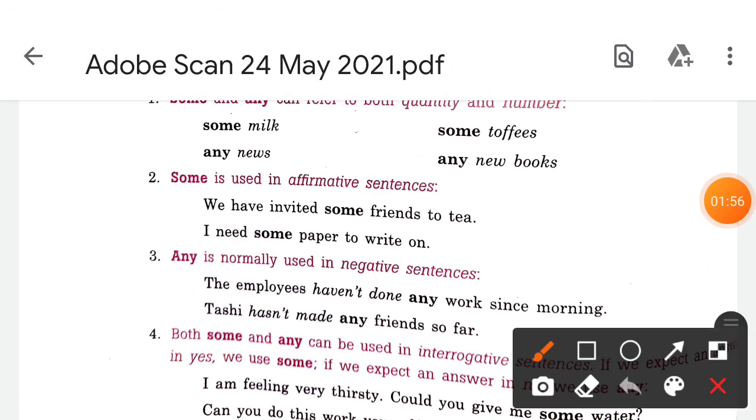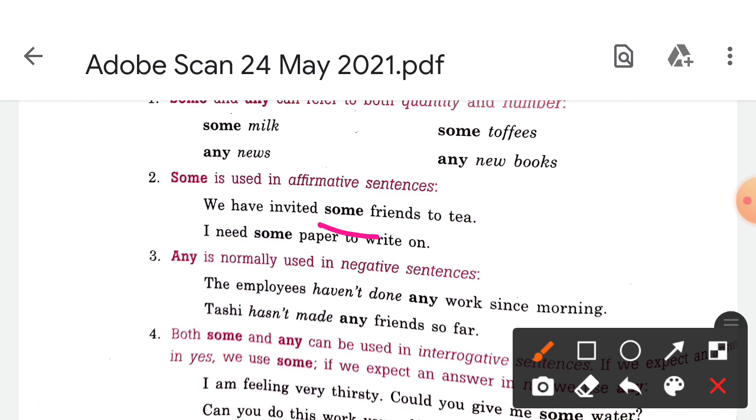And any is used with countable. For example, we have invited some friends, not any. Some friends, which are countable.